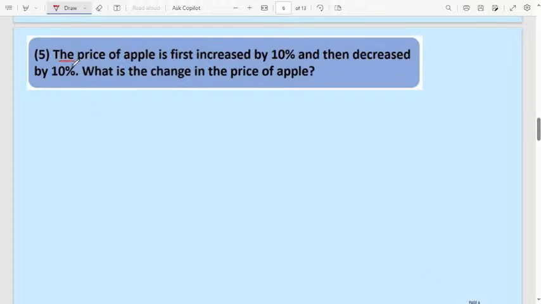The price of apple is first increased by 10%, then decreased by 10%. What is the change in the price of the apple? Here also the price of the apple is not given. You can assume the price of the apple is ₹100. You can take it as 100, 200, 300, but 100 for simplification purpose, it will be easy. That's why I will consider 100 only.